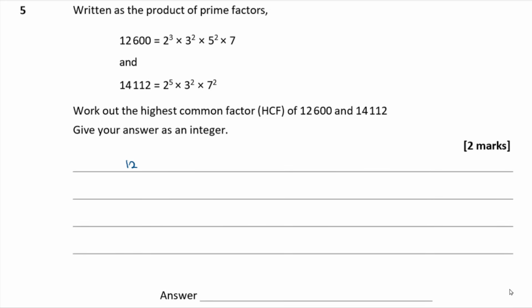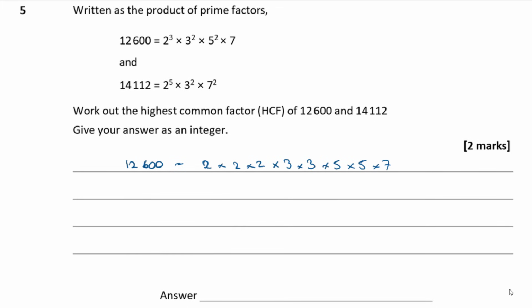Well, we can easily work out HCFs of two numbers if we've got them in factor form like this. I'm just going to write them out in expanded prime factor form so we can see all of the individual factors clearly.